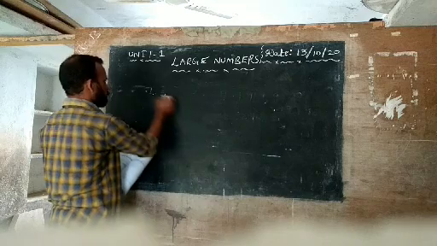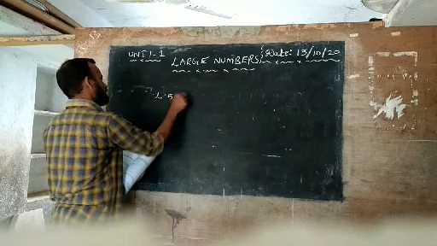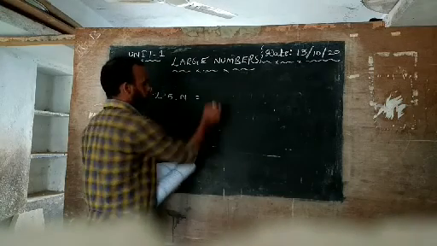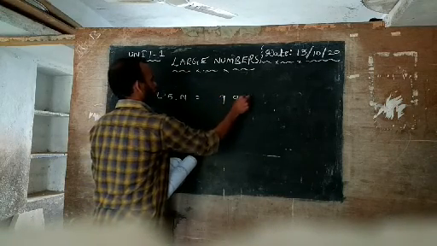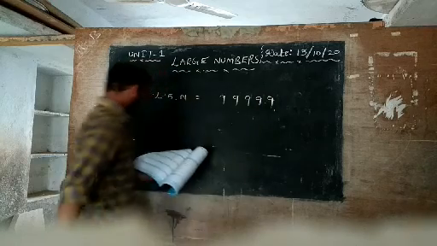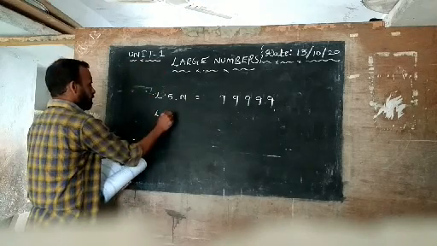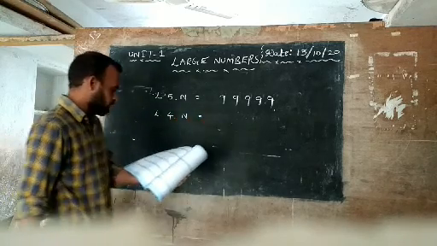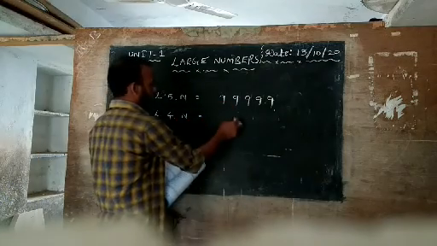Largest 5-digit number. You already took it here. Largest 5-digit number, what? 99,999. Then after, you take the largest 4-digit number. Largest 4-digit number, you also know. What is that largest 4-digit number?